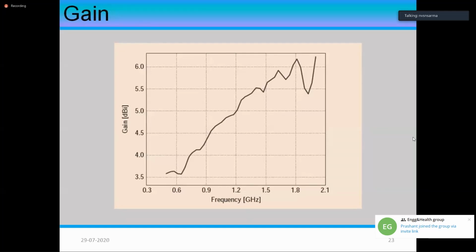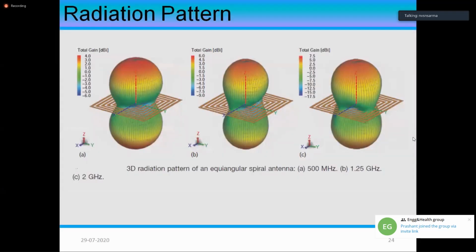That's the reason. Again you are observing here that the gain is also increasing but not continuously. At some frequency it is falling down because of the impedance mismatches that are likely to happen. It's not only the gain or the impedance matching that is important to decide the bandwidth of antennas. It is the radiation pattern shape also. So the shape distortion, the changes are inevitable, but the changes must be within the acceptable limits.